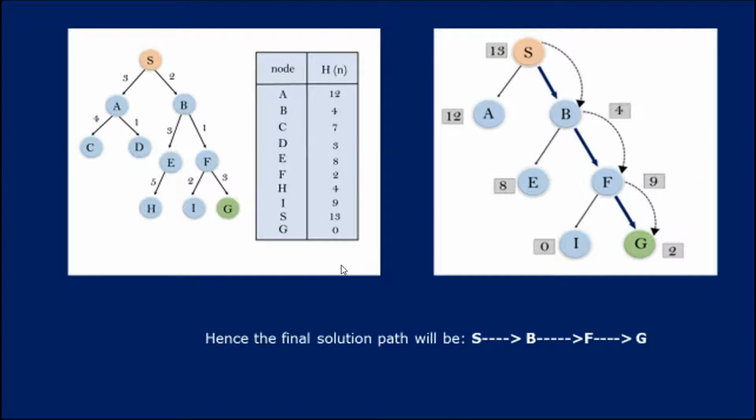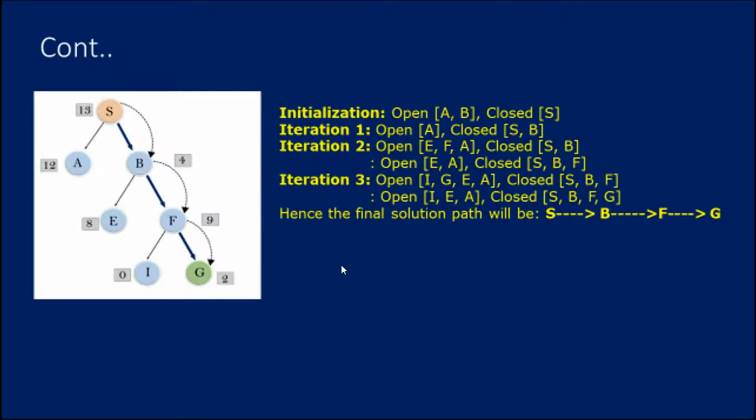So this is an example for best first search. Here, they have given a heuristic value for this algorithm. In this example, we want to consider both the open list and the closed list. Make a note.